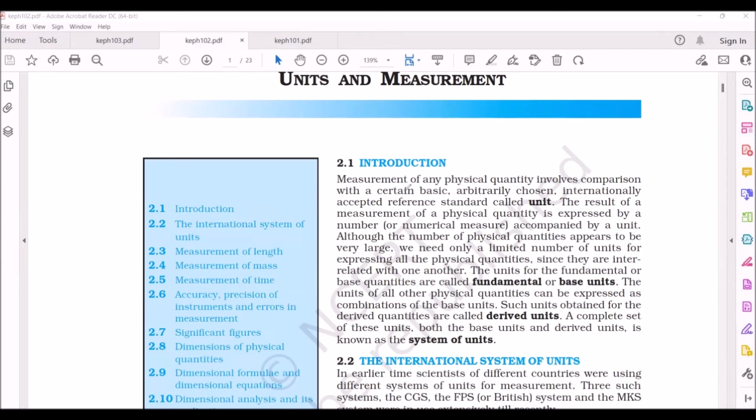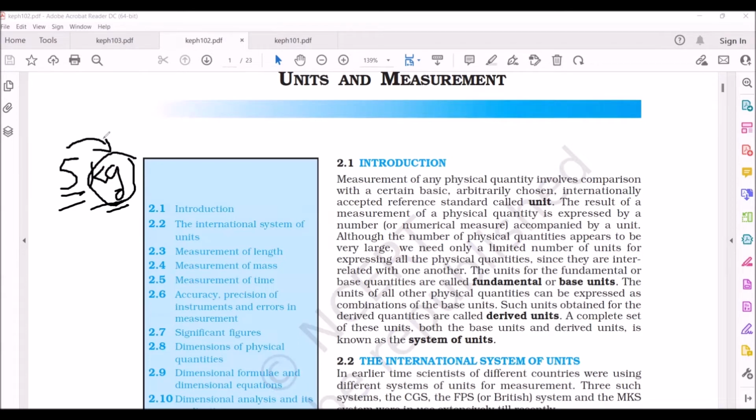So how do we measure a physical quantity? We take a number. For example, in 5 kg, 5 is the number and kg represents the unit. So to measure a physical quantity, we take a number followed by the unit. This is how we measure any physical quantity in the universe.